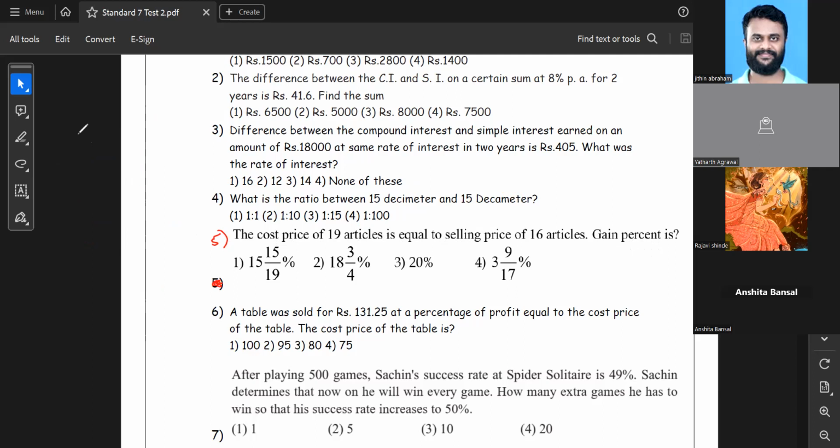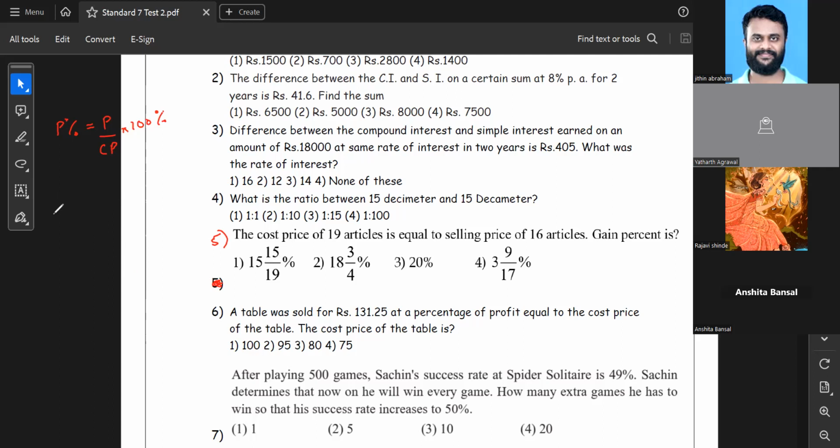So the gain percent, the profit percent, is what they're asking. Basically, it is profit upon the cost price multiplied by 100.